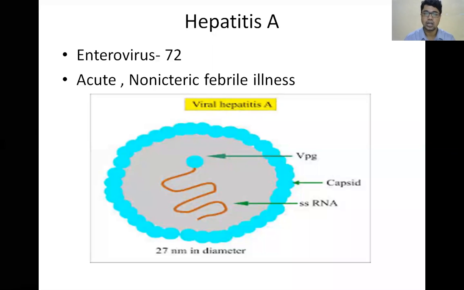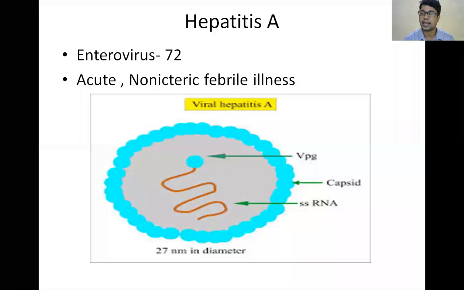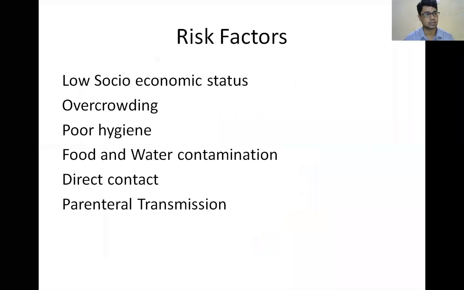So that is hepatitis A. It's an RNA virus, and it always causes acute hepatitis, and in 85% of cases you will get non-icteric illness, and prodromal symptoms are more as compared to other viruses, even hepatitis B virus. What are the risk factors? More common risk factors are low socioeconomic status, overcrowding, poor hygienic condition, food and water. These are the risk factors because it is contagious and spread by contact.